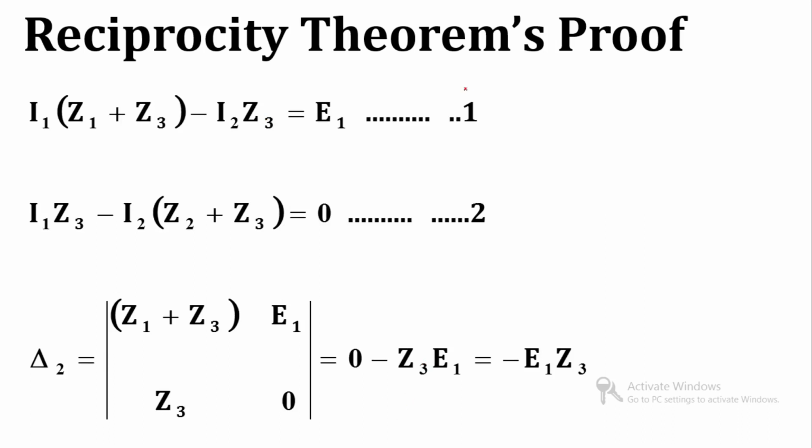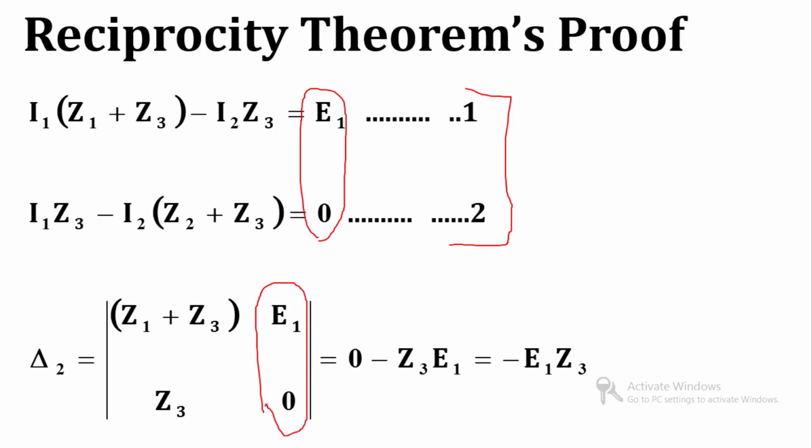Now based on these two equations we are trying to find out the value of delta 2. So this coefficient will come in the second column of this matrix. So again multiply these two with these two. So this 0 into Z1 plus Z3 becomes 0 minus Z3 into E1. So delta 2 is equal to minus of E1 into Z3.